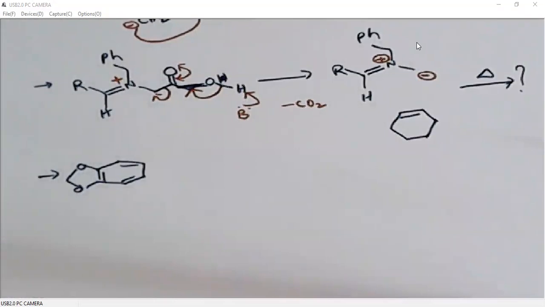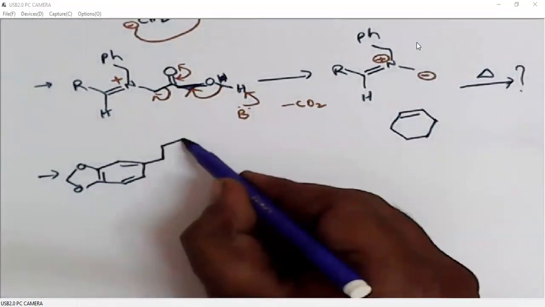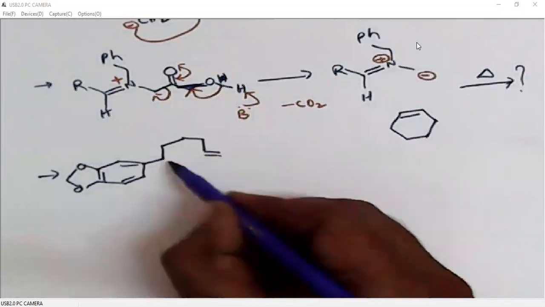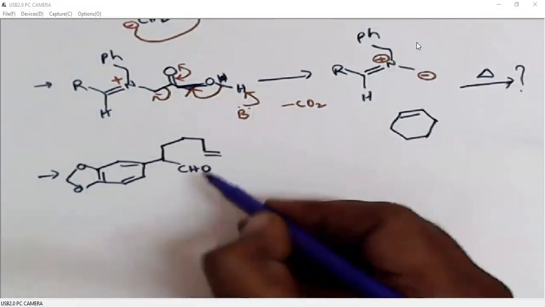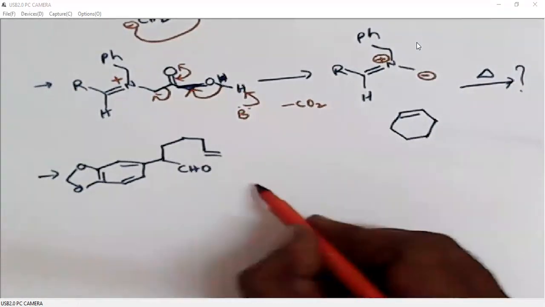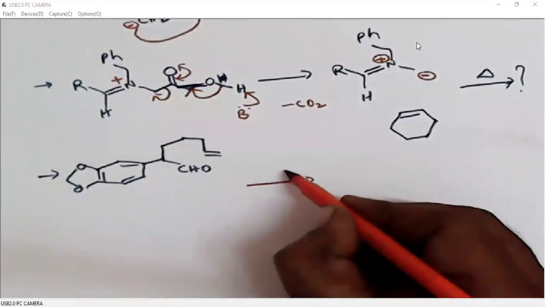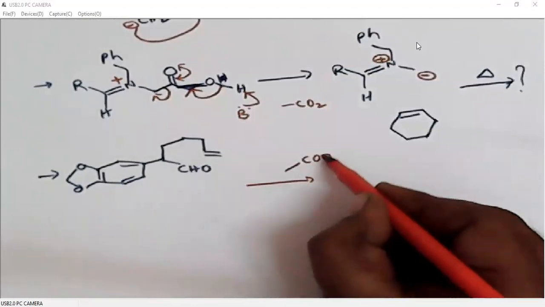How nicely a multi-ring system was developed using this 3+2 cyclization. When we have a carbonyl, as I said earlier, for azomethine ylide, what we need to have? We need to have an amino acid, right?